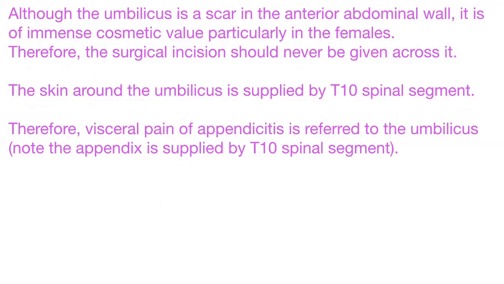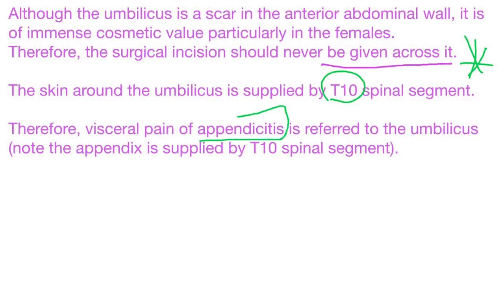Although the umbilicus is a scar in the anterior abdominal wall, it is of immense cosmetic value, particularly in females, right? Therefore, the surgical incision should never be given across it. The skin around the umbilicus is supplied by T10 spinal segment. Therefore, visceral pain of appendicitis is referred to the umbilicus. Note the appendix is supplied by T10 spinal segment.